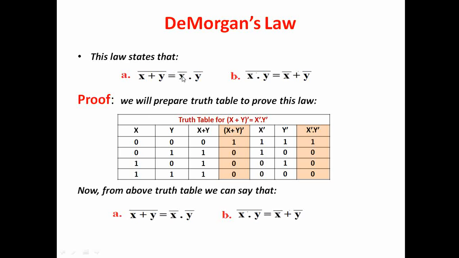Then we get x bar, y bar, and then we'll multiply these two, x bar dot y bar, and finally we can see these two columns are same, having same values. So we can say (x plus y) whole bar is equal to x bar dot y bar. Similarly, we can prove the second law using the truth table method.